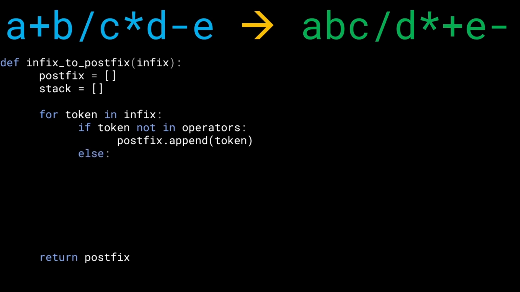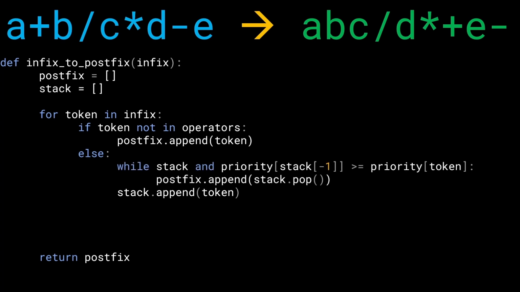Now, what happens if we have an operator though? Then obviously we want to append this item to the stack. We want to push the token onto the stack. Remember, the stack follows the lowest to highest ordering, which means that we have to write one or two lines of code more. This is very important, and something we'll come to in the next section as well. Let me explain what's going on here.